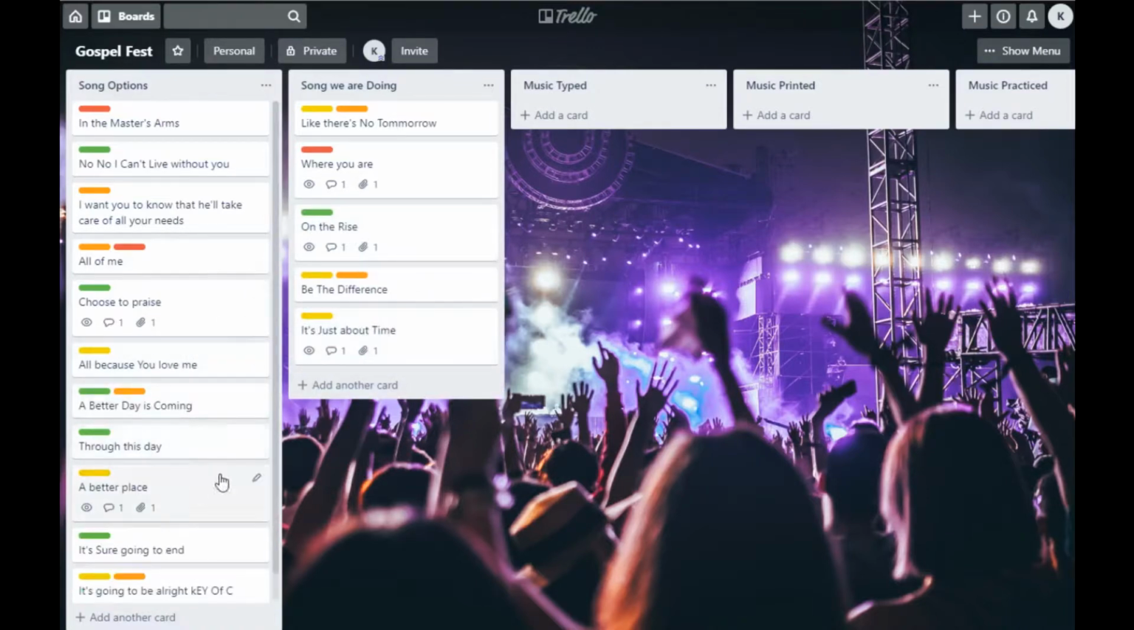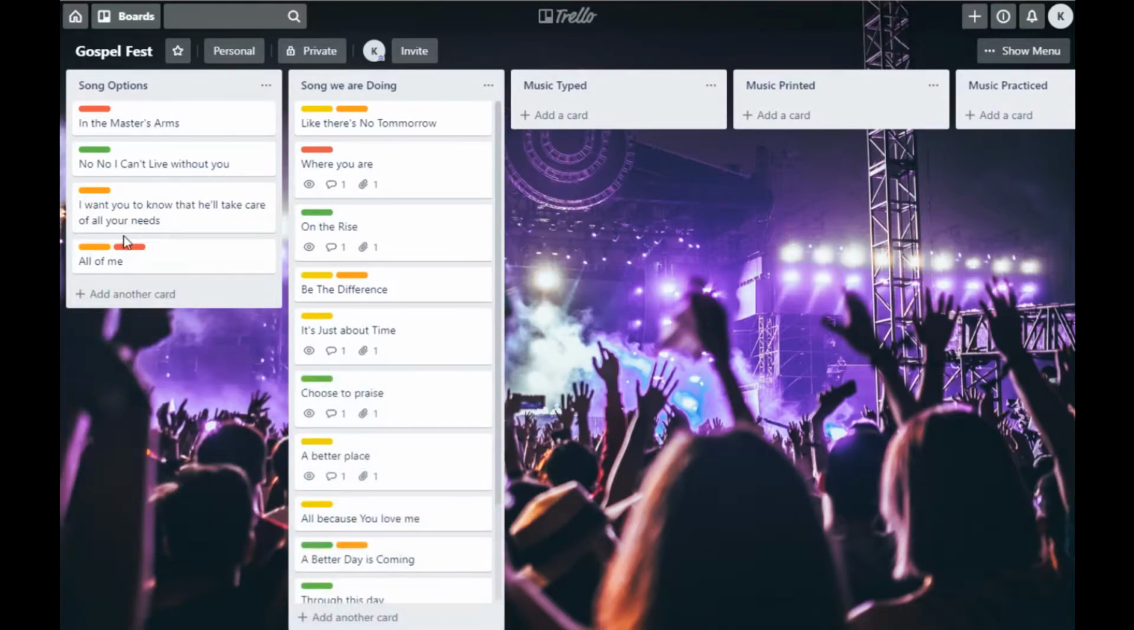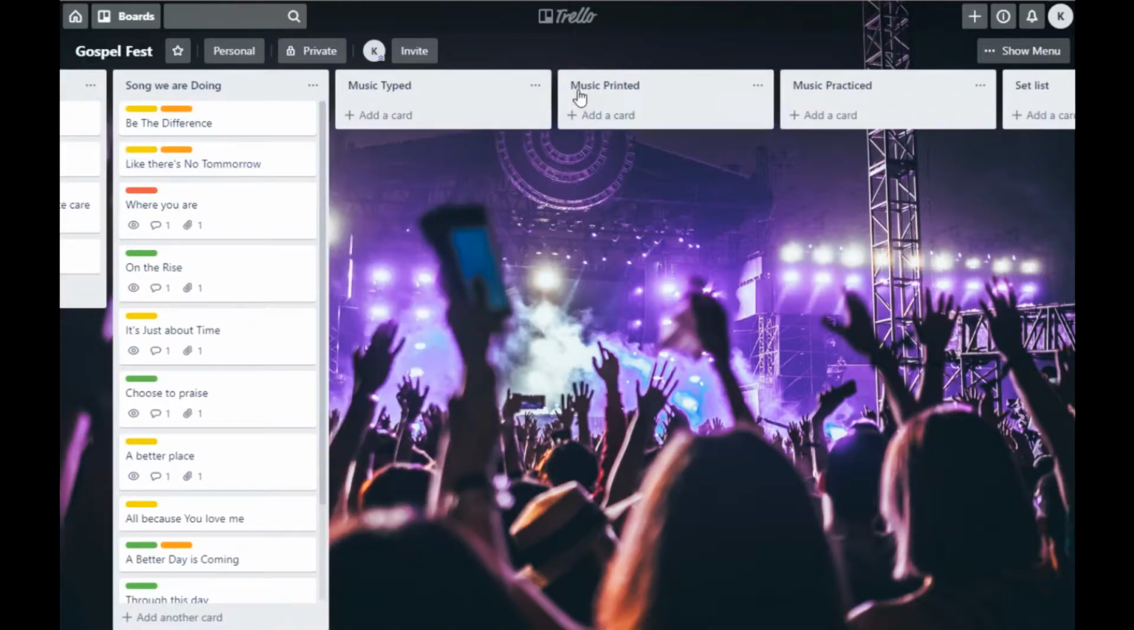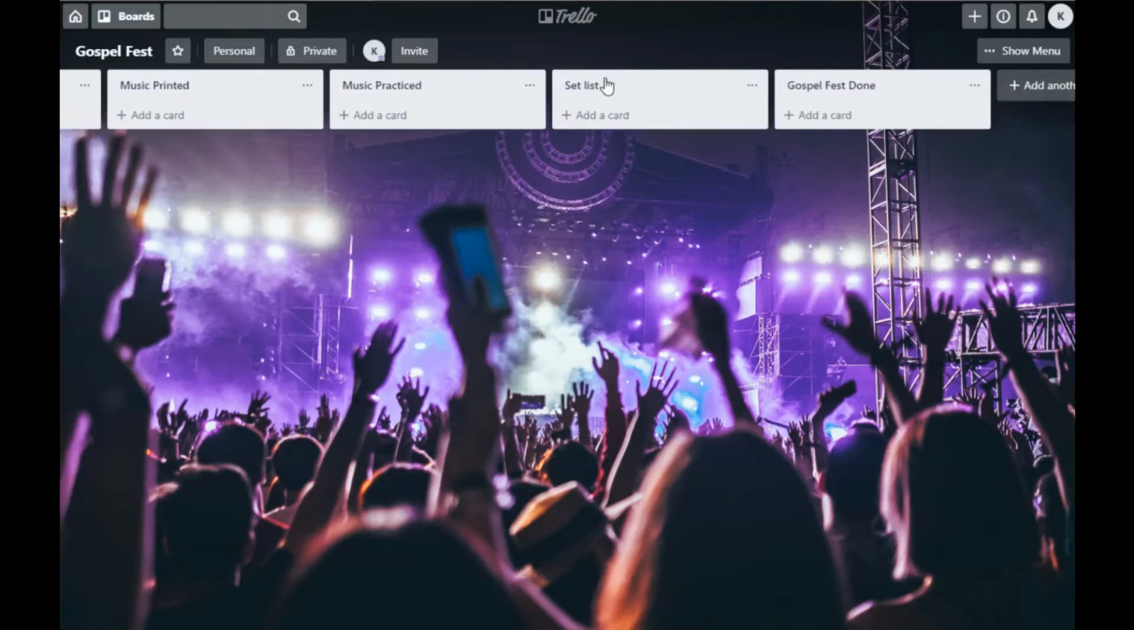I already know which ones I'm going to do here, and they're in no particular order. These are still possibilities. If I wanted to, I can move them in order of importance, but really it's just a list of songs that I'm planning to do. The next thing in the list is that I created these lists. The songs need to be typed, they need to be printed, we need to practice them, then we need to get our set, which is the exact order that I want to do them in.